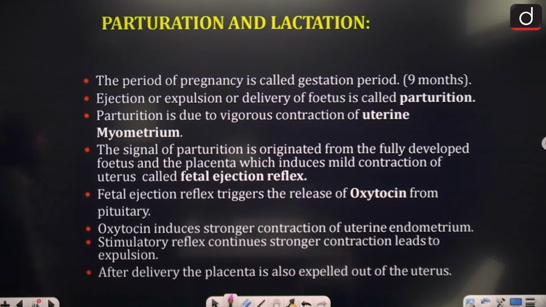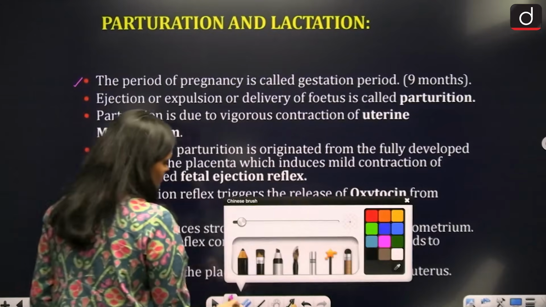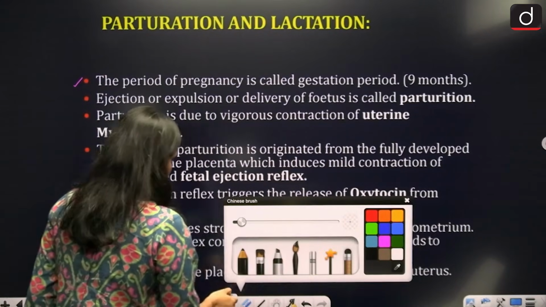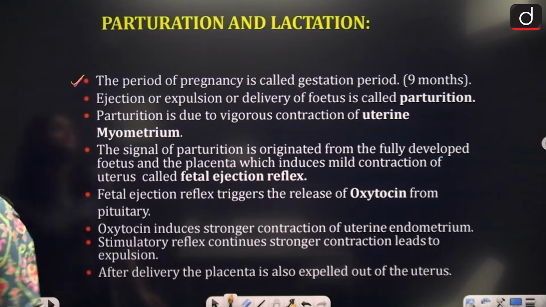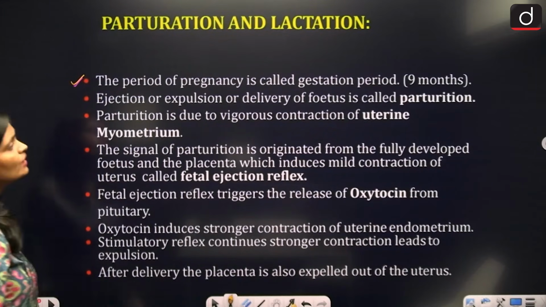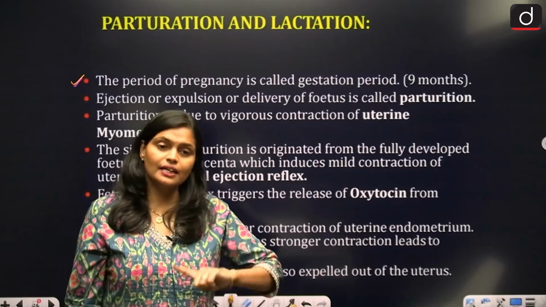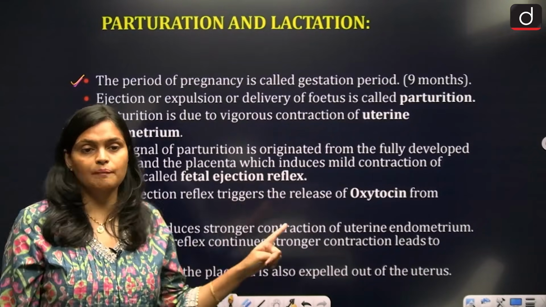Parturition and lactation. So parturition, guys, the period of pregnancy is called gestation period, right? So here the period of pregnancy, basically 9 month, is called as the gestation period.